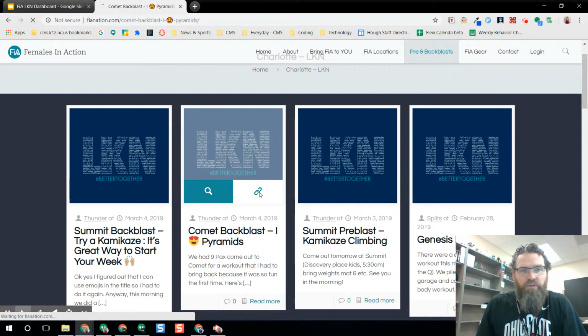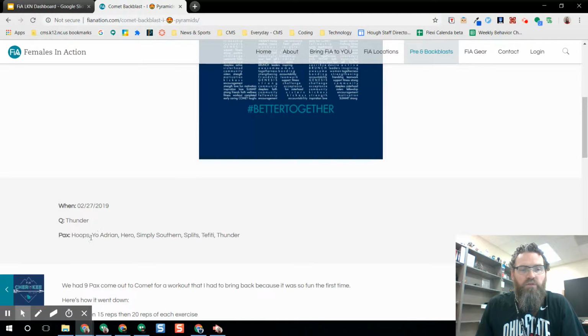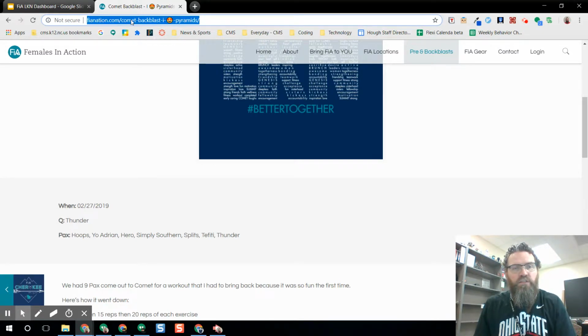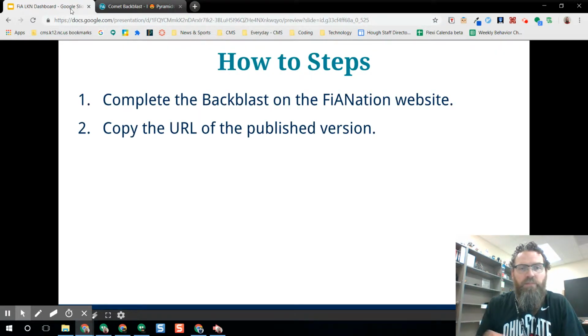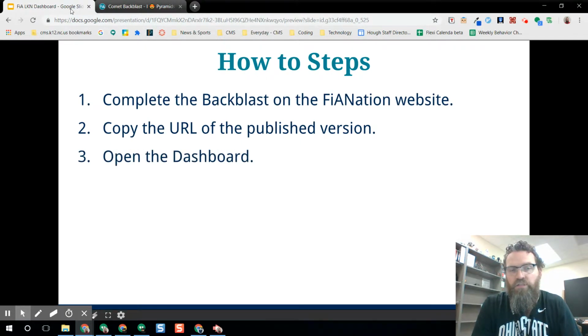I'm sure you guys are all familiar with this. It's going to have the date, who was the Q, and then the PAX, the members that were there. So that's what you need. What you do is get that link, which this one kind of concerns me with this smiley face, but we'll see. So that's the first step: complete the backblast, get the published URL. Then you're going to open the dashboard up.